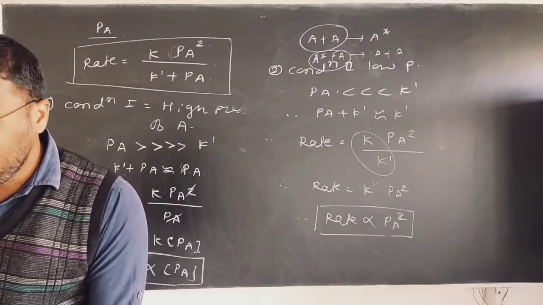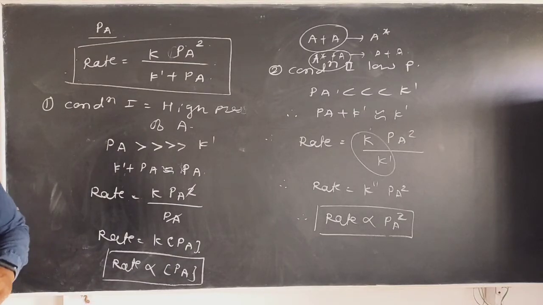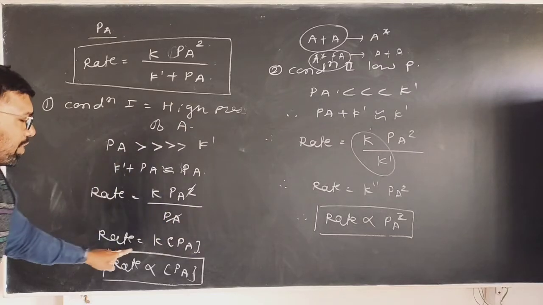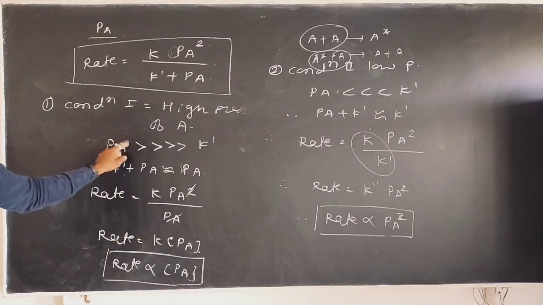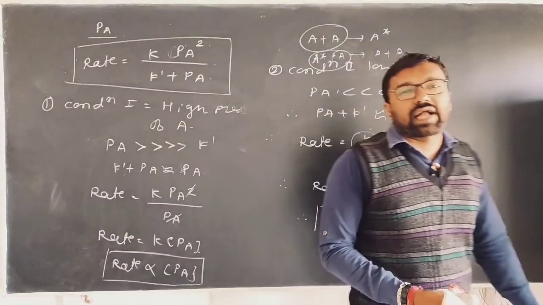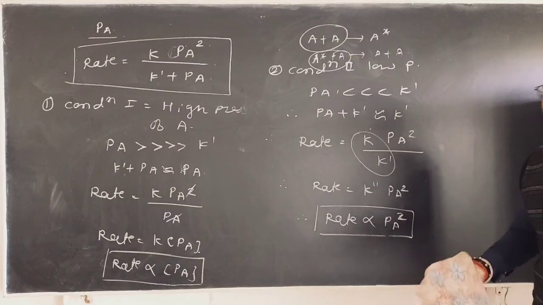But this is an important mechanism from the point of view of examinations as well as competitive examinations. If the conditions are provided to you, you can say that at high pressure the mechanism follows first order kinetics, while at low pressure the mechanism follows second order kinetics.